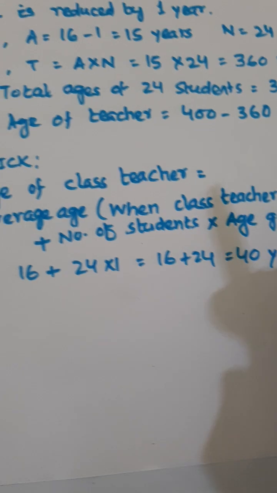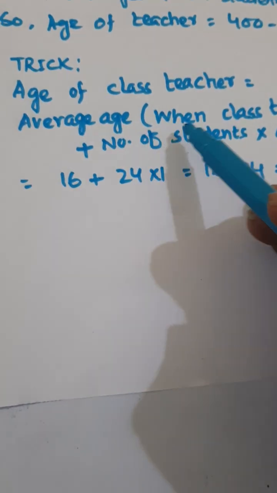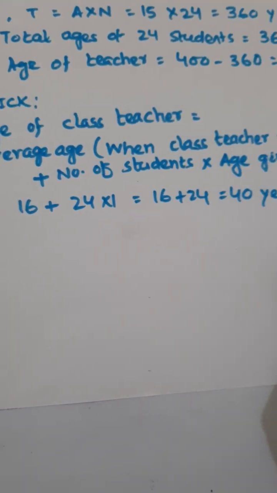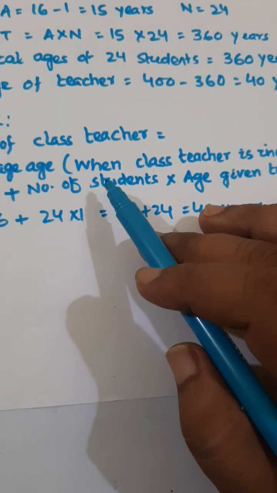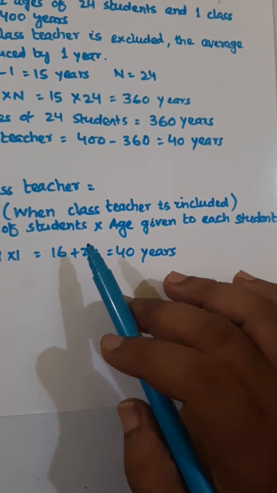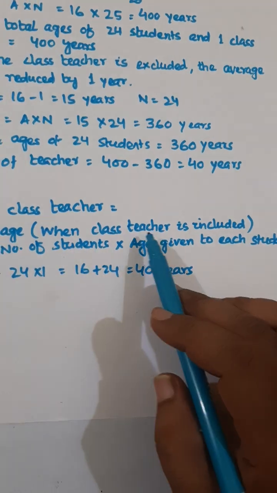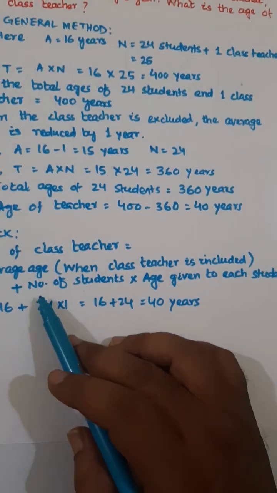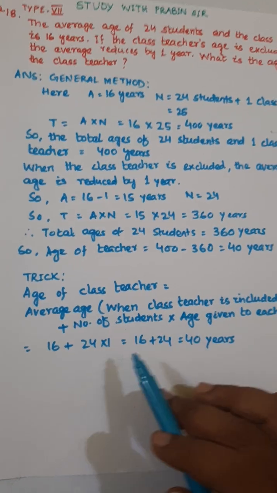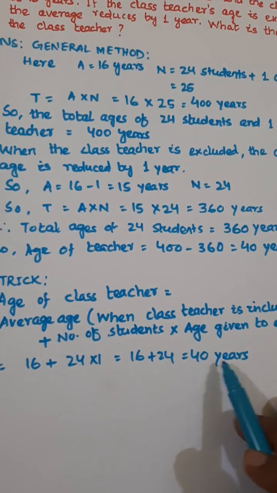Now the trick: age of the class teacher is equal to average age when the class teacher is included plus number of students into age given to each student. Now listen, the increase in average is due to the teacher. That means the teacher has given some ages to the students. So that is equal to, here the average age when the class teacher is included is 16 plus number of students is 24 and the average given to each student is 1. So that is equal to 16 plus 24, that is equal to 40 years.